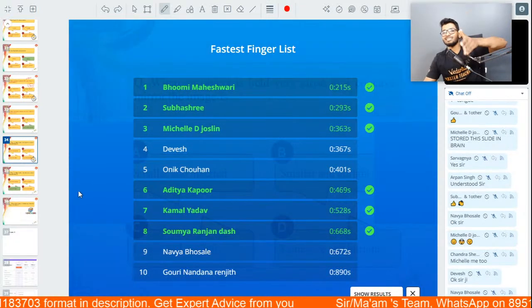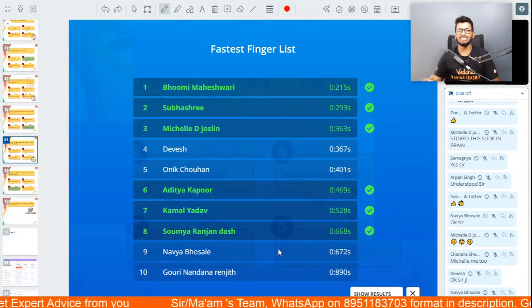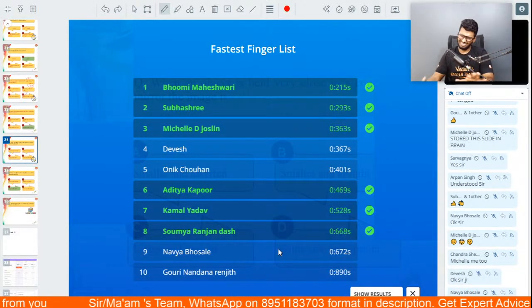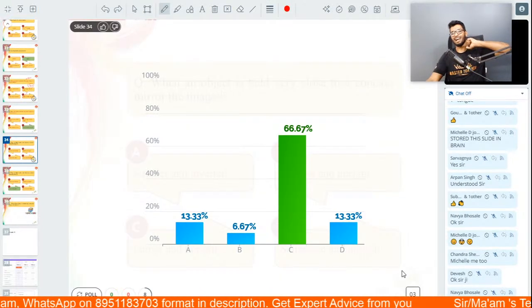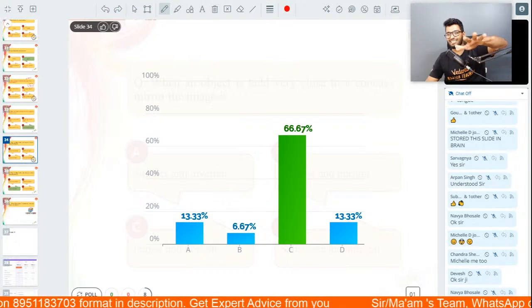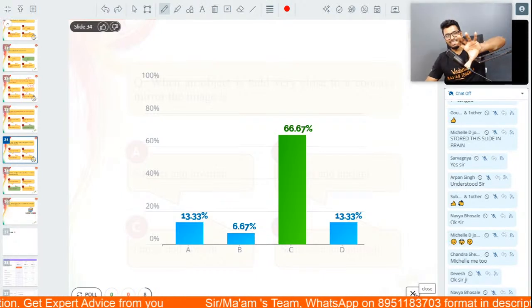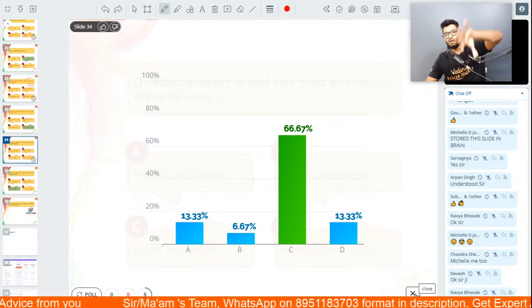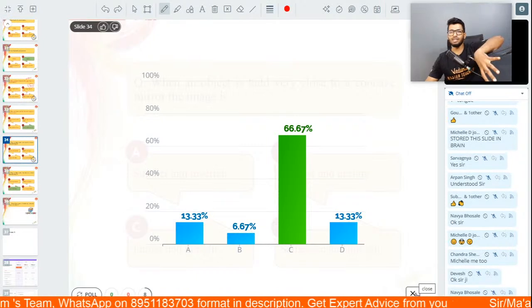Those are all milliseconds. Bhumi, Subhashri, Bashel, Aditya, Kamal, and Soumya got the right answer. Devesh, Onik, Navya, and Gauri, happens. It's okay. Don't feel bad. 66% though. I don't know what this magic is, what this interrelationship is. It's inversely proportional to each other. If the fastest fingers list has more right answers, then the overall percentage will be less. If overall percentage is high, fastest fingers will be less.